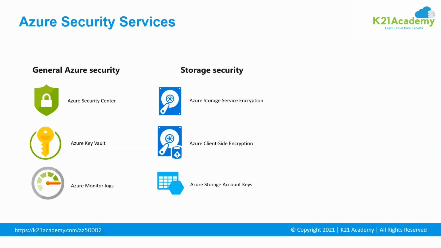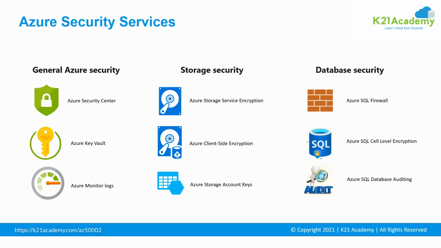Now inside storage security, we have Azure Storage Service Encryption. It is a security feature that automatically encrypts your data in Azure storage. Azure client-side encryption is a solution that encrypts data inside client applications before uploading to Azure storage, and also decrypts the data while downloading. The next one is Azure Storage Account Keys. It is an access control method for Azure storage that is used for authentication when the storage account is accessed.